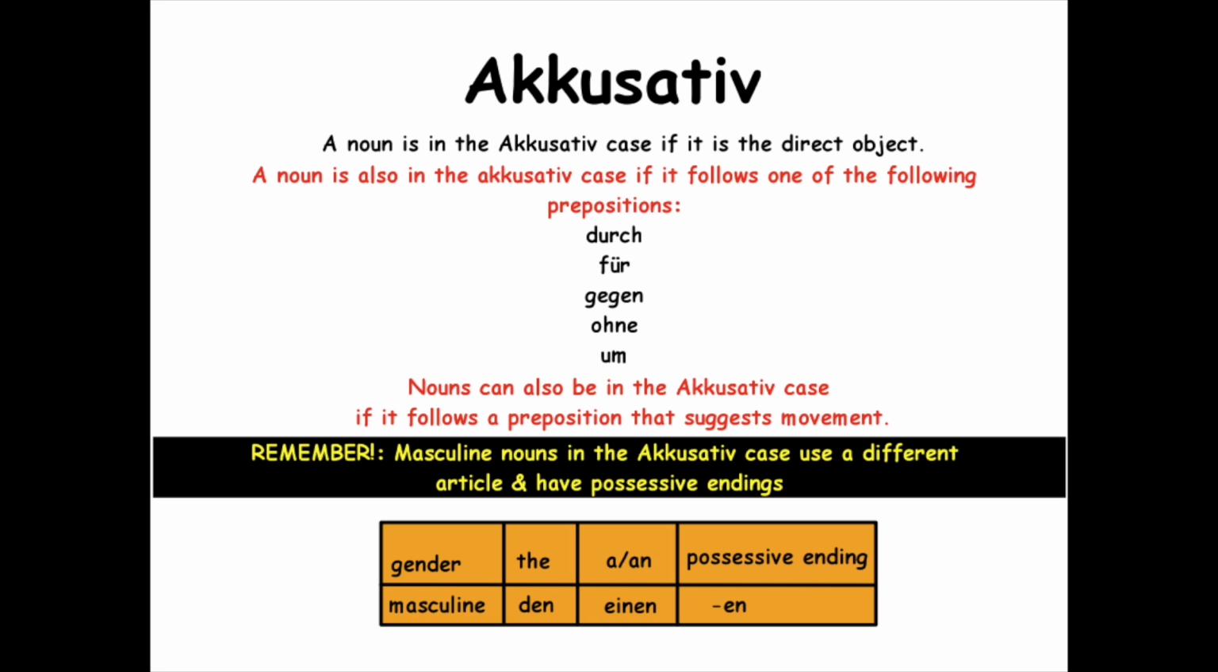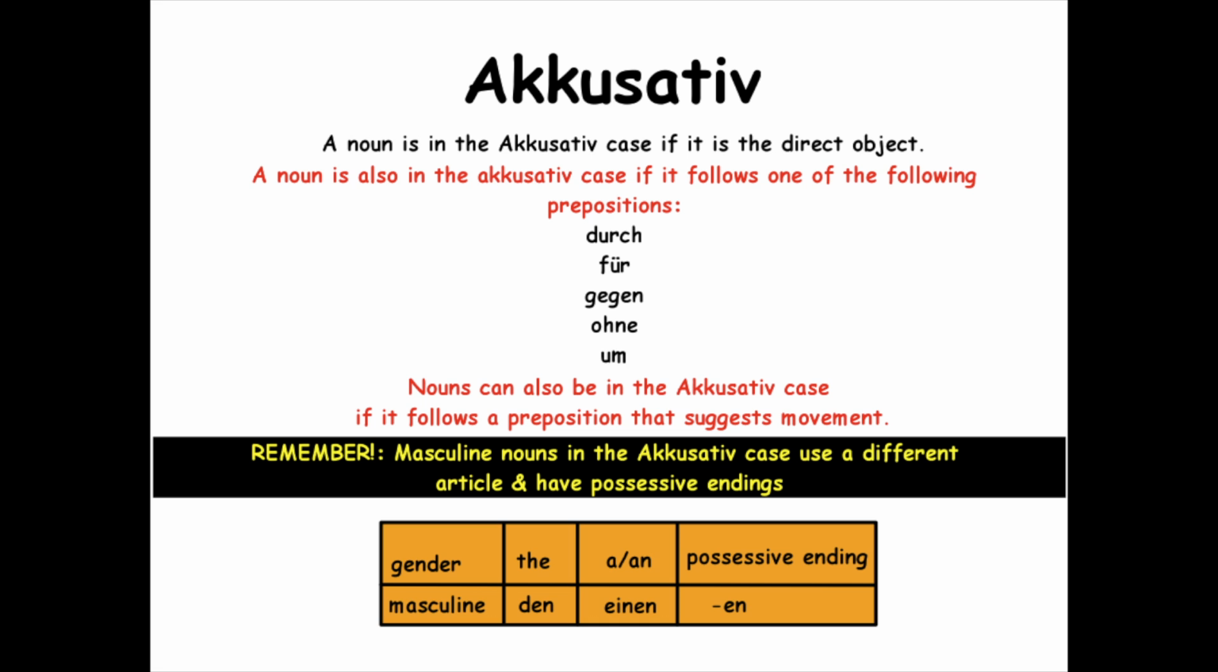There are certain prepositions that will for sure make a noun in the accusative case, regardless of whether or not it is the direct object. Those prepositions are durch, für, gegen, ohne. And you can say those to the tune of Happy Birthday to help you remember all the prepositions you need to know for the accusative case. Durch, für, gegen, ohne. Hopefully that helps.